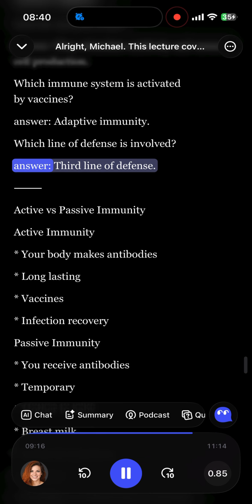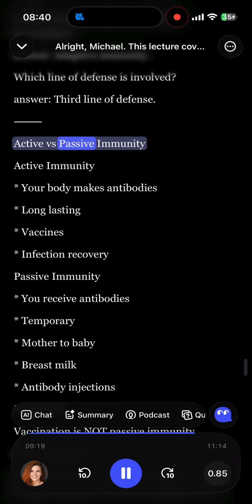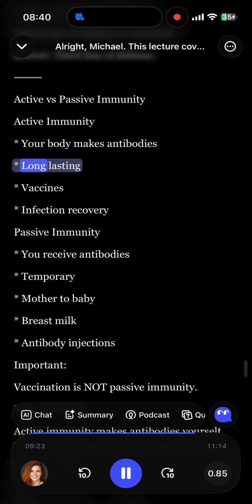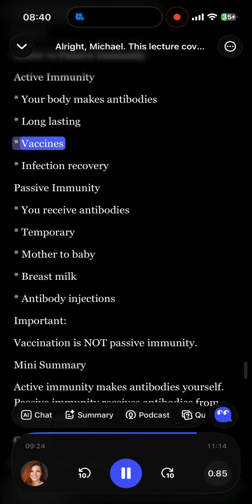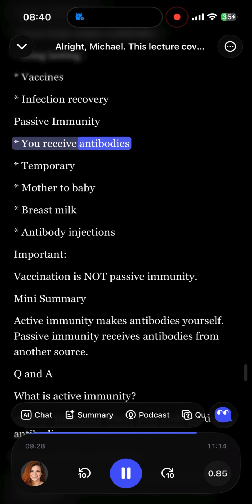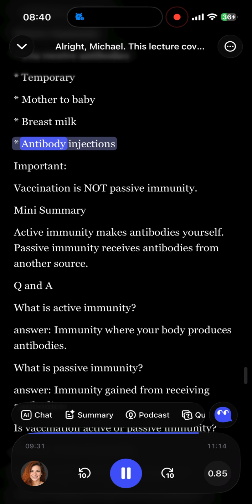Active versus passive immunity. Active immunity. Your body makes antibodies. Long-lasting. Vaccines. Infection recovery. Passive immunity. You receive antibodies. Temporary. Mother to baby. Breast milk. Antibody injections. Important. Vaccination is not passive immunity.